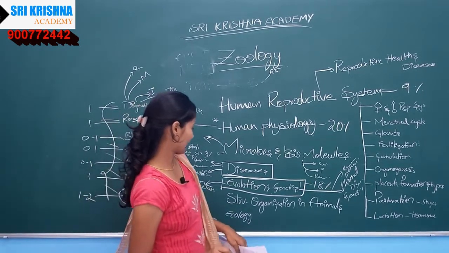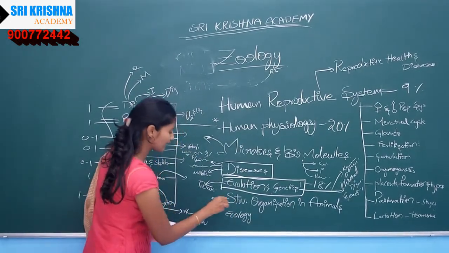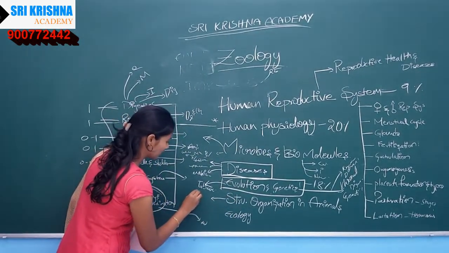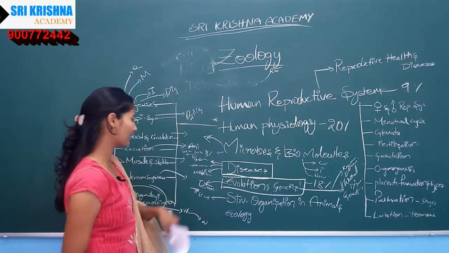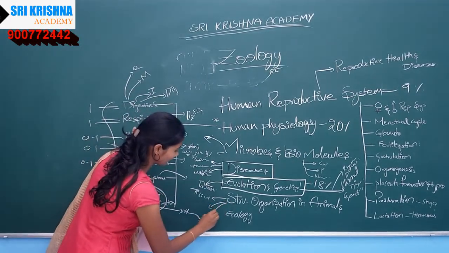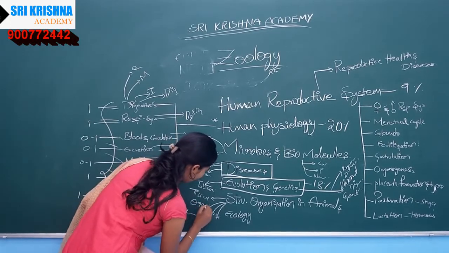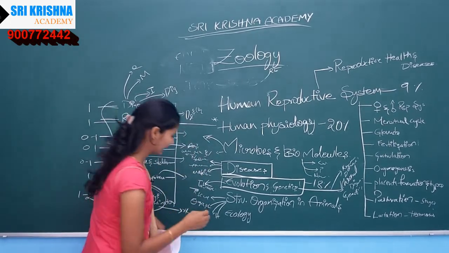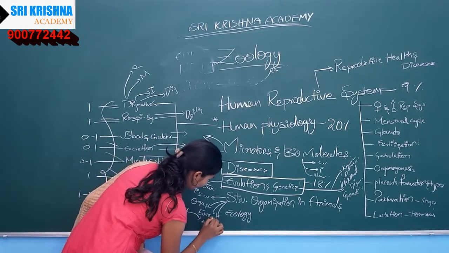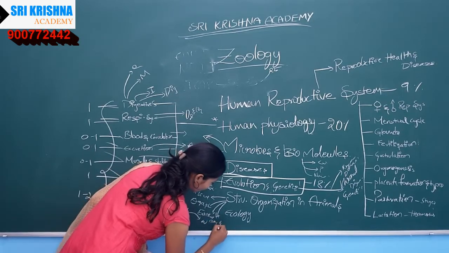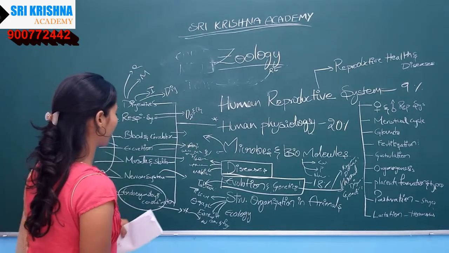What is next? Structural organization in animals. Here we will discuss different types of tissues, right? Along with that we will discuss the organ levels, and we will study the earthworm, cockroach and frog as well.